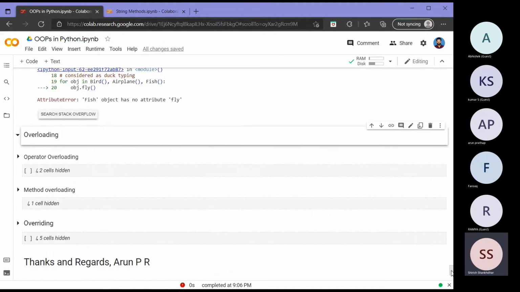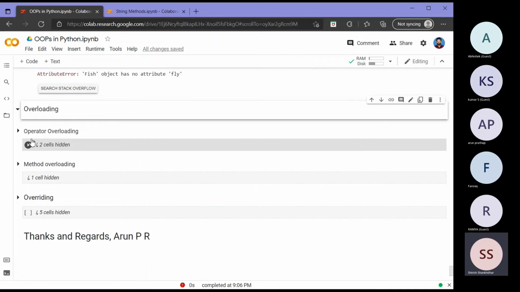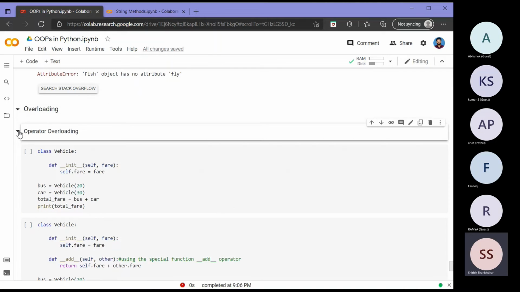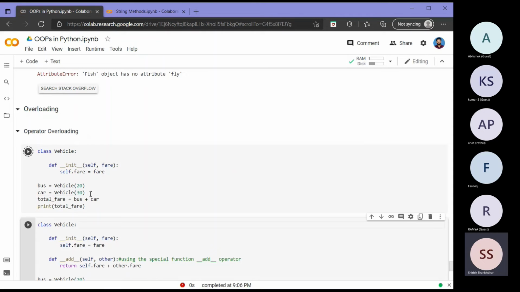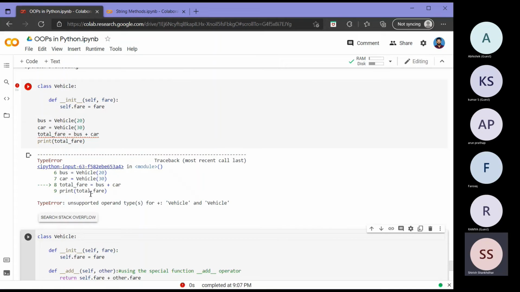And then coming to overloading, we have two types of overloading. One is called operator overloading, and the second is called method overloading. Operator overloading is what we saw earlier, like our plus. Suppose I want a class called Vehicle, and in the constructor I define a fare. For the bus I say the fare is 20, and for the car I say the fare is 30. Then suppose I want to compute the total fare. If I do bus plus car and print the total fare, what will happen? It will give me an error like this.